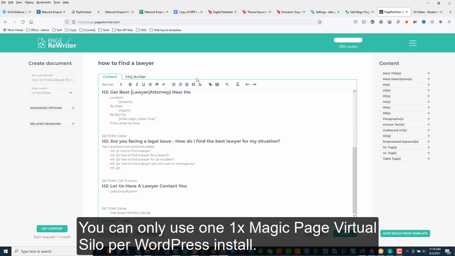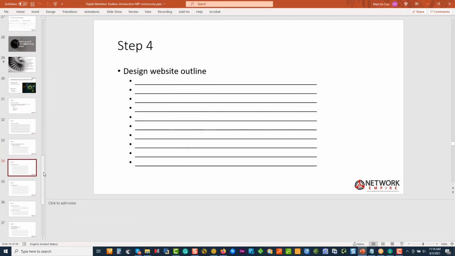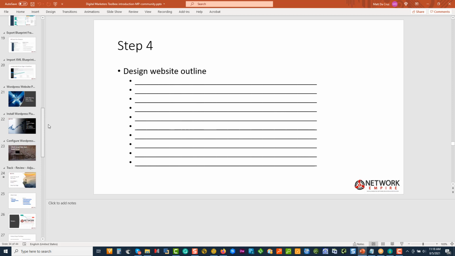DMT, data mine, create a master blueprint, deploy multiple websites. We use Magic Page as a component to help us stay focused on who we're talking to. And that's what's great about the single silo model of Magic Page, because it forces you to be focused on who you're talking to. Then the additional content that we have, let me just bring us back up here.